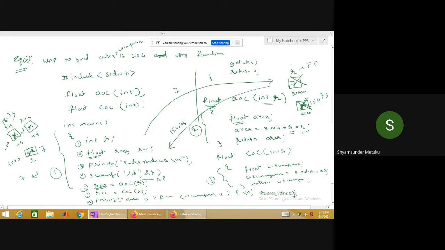Yes, sir. The life of R and area will be lesser than the life of ROA and ROC and R in the main, because who was created first out of these 3 and these 2 variables? Who was created first? 3 variables first.